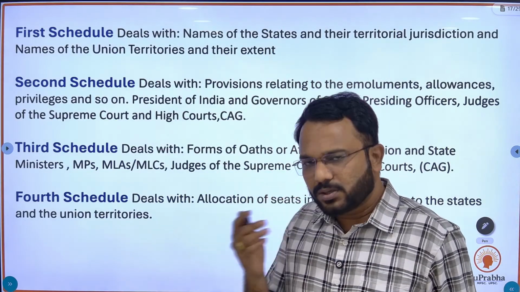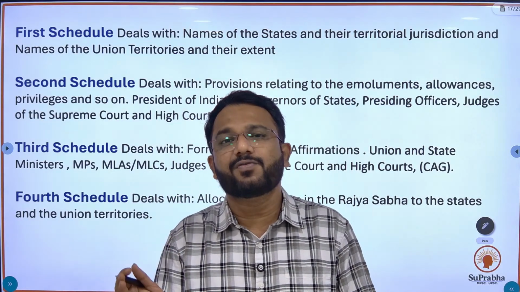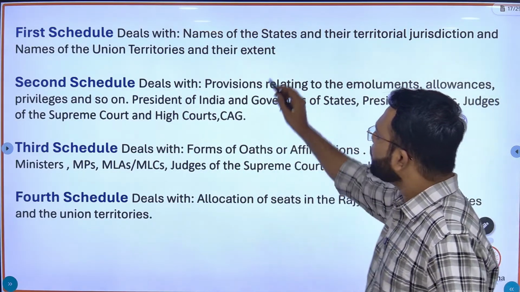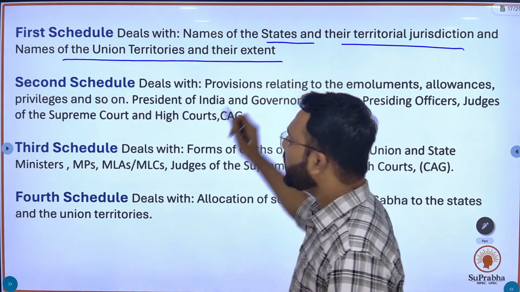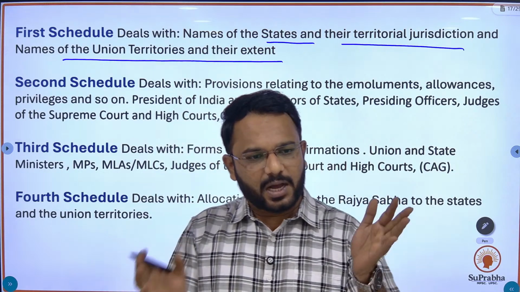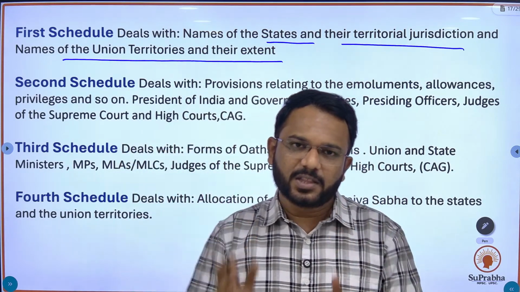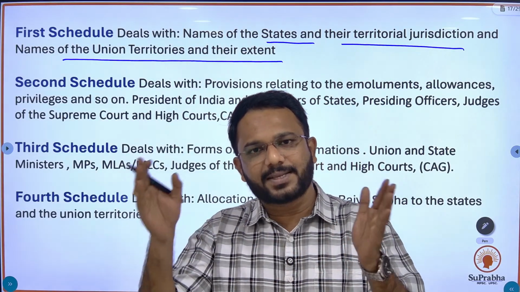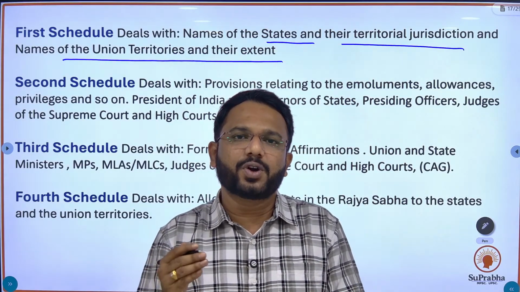Let's go through all the schedules in short so you can have an idea of what each and every schedule is related to. The first schedule deals with the names of states and their territorial jurisdiction and the names of union territories and their extent. States means Maharashtra is a state, Chhattisgarh is a state, Jammu Kashmir is a state, Tamil Nadu is a state. In this schedule you will find the geographical extent and the name of each state. Similarly, it is mentioned for union territories.